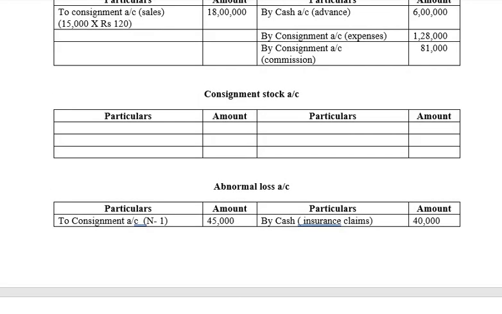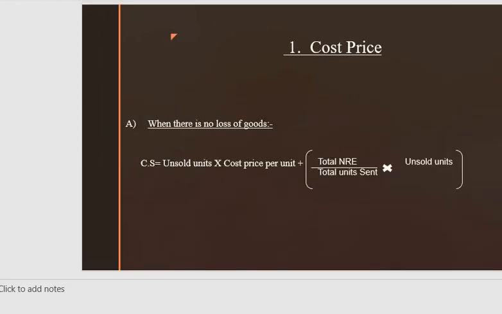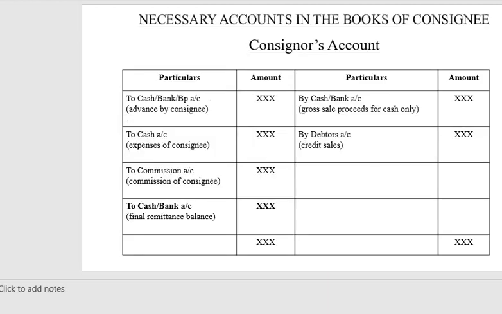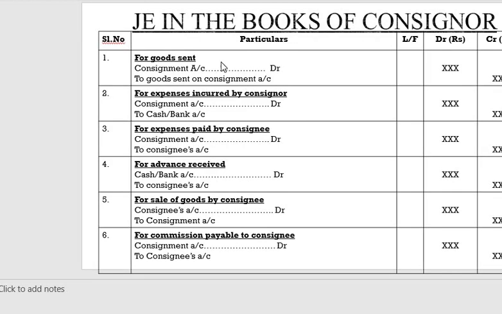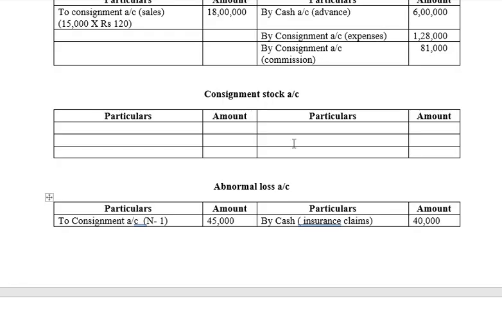So what is the formula for consignment stock? What is the journal entry for consignment stock? So here is the journal entry, that is adjustment of consignment stock account. Consignment stock account debit to consignment account. So let's pass the entry.